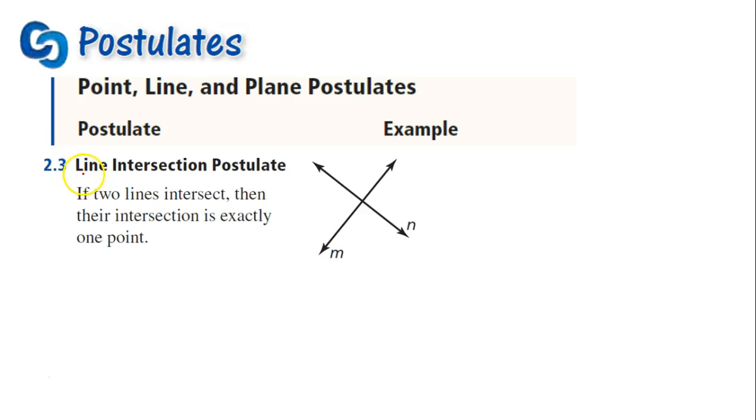2.3, the line intersection postulate. If 2 lines intersect, then their intersection is exactly 1 point. So in this case, the intersection of line M and line N is the point C.